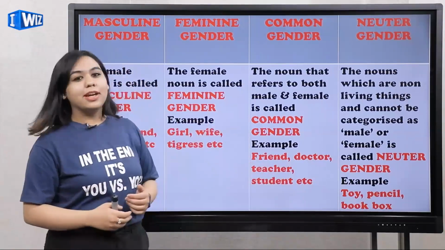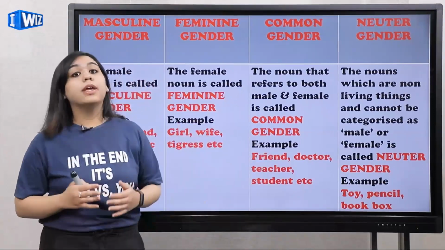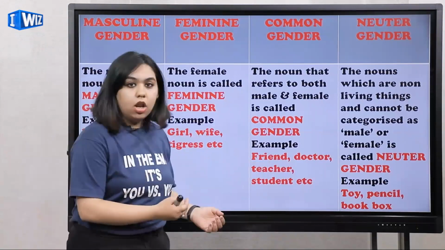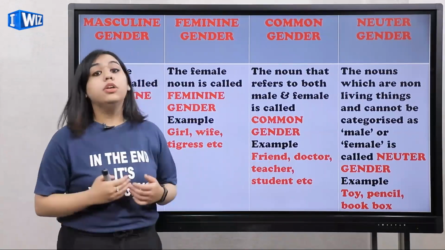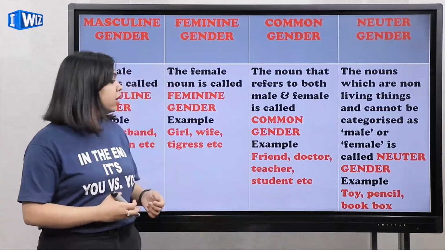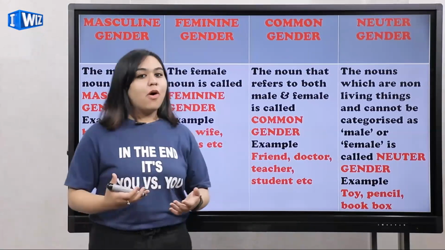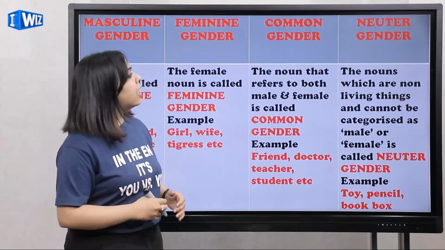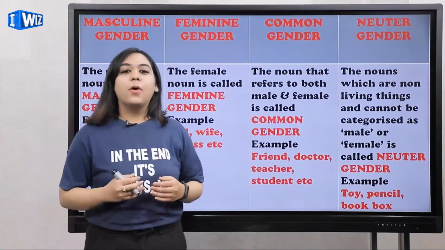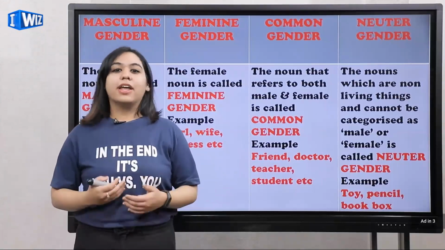So let's read. The nouns which are non-living things and cannot be categorized as male or female are called neuter gender. For example, toy, pencil, book, or you can say a box, lunch box. So these are some examples of neuter gender. I hope that this topic is clear to you and we'll be meeting up in our next video.